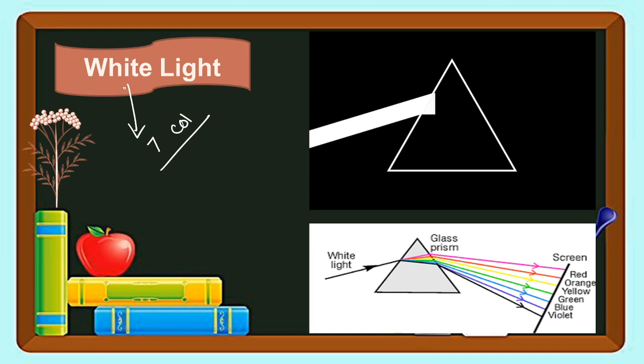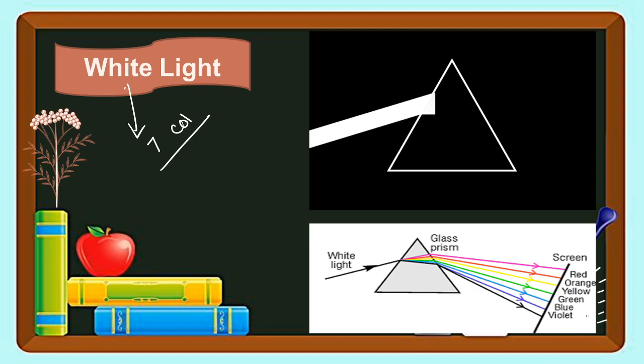But we divide all possible colors into 7 main categories. Clear? That is, you know, red, orange, yellow, green, blue, violet. But a lot of other possible colors are also there. The fundamental 7 colors are the main ones.